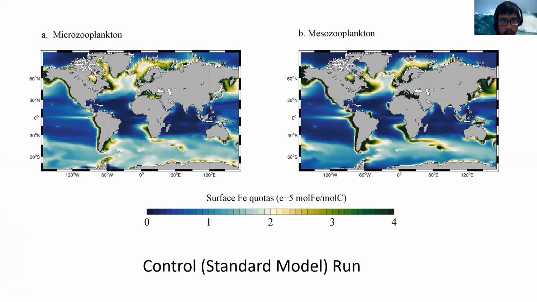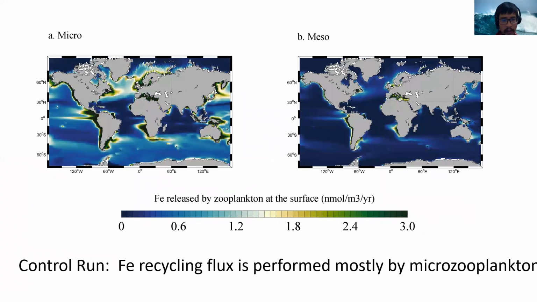Following the pattern of zooplankton biomass, the iron content in zooplankton is also high in the high latitude Southern Ocean, North Atlantic, and North Pacific, and low in the low latitude ocean, and the values can also be high along the coast. And then I'm looking at the iron recycling flux performed by microzooplankton and mesozooplankton.